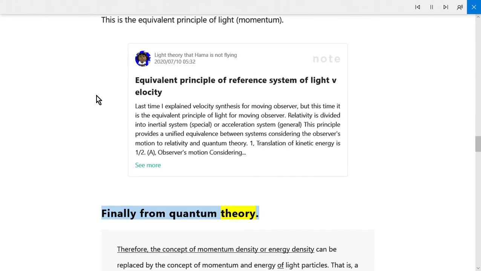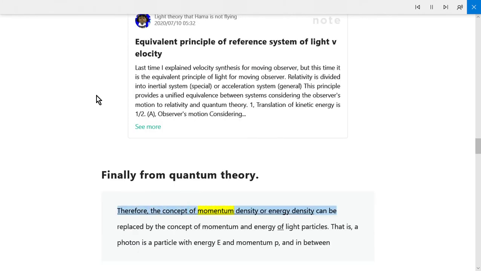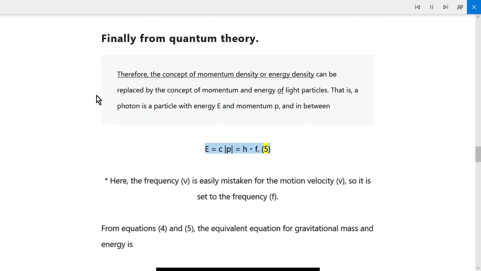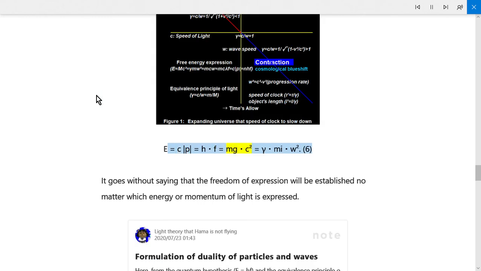Finally, from quantum theory. Therefore, the concept of momentum density or energy density can be replaced by the concept of momentum and energy of light particles. That is, a photon is a particle with energy E and momentum p, and between them E equals cp equals hf. 5. Asterisk: here, the frequency, nu, is easily mistaken for the motion velocity, v, so it is set to the frequency, f. From equations 4 and 5, the equivalent equation for gravitational mass and energy is E equals cp equals hf equals mg c superscript 2 equals gamma m w superscript 2.